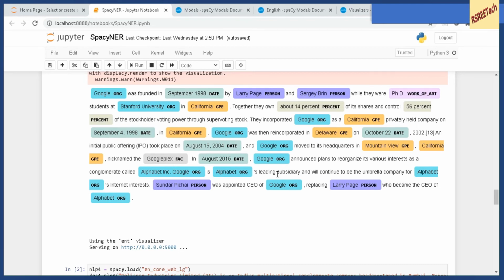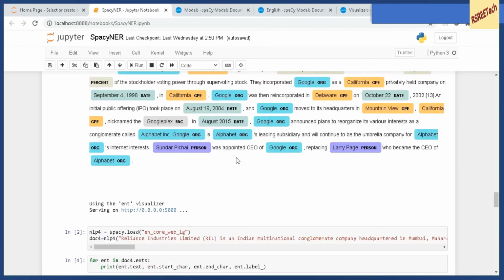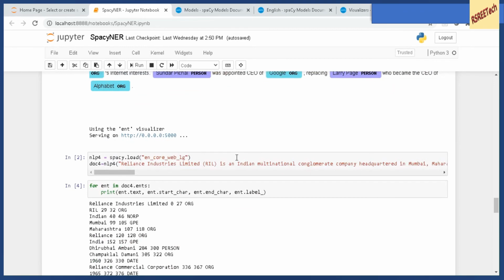So depending upon the task, what kind of accuracy is required, and the memory and computational constraints, we can decide which model to initialize, whether we go for the small size model, large size model or the medium size model. Now let us see what happens when we give text from an Indian context. So again I instantiated an instance of the large model. I created a pipeline over here and here I pass a text relating to Reliance Industries Limited.